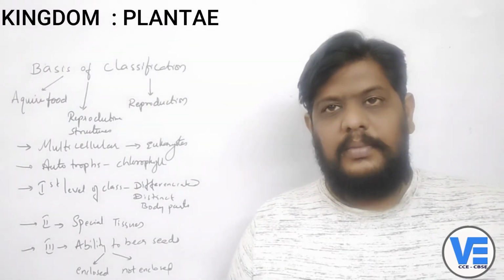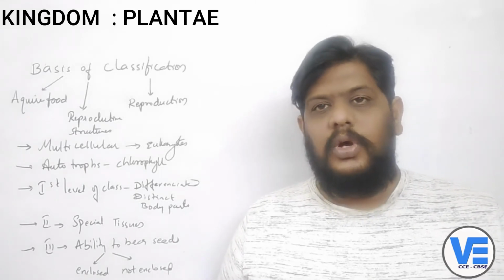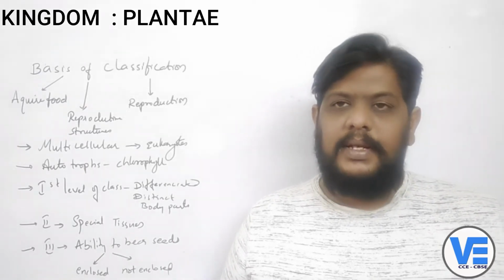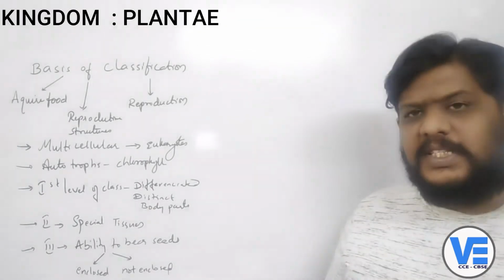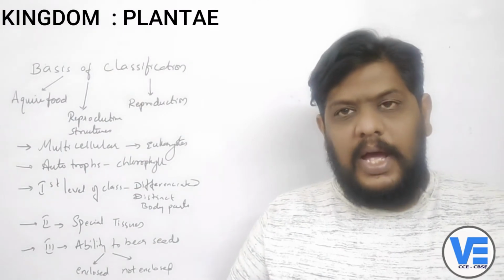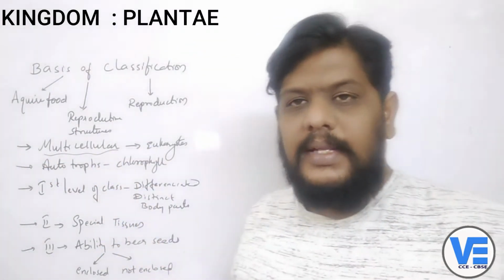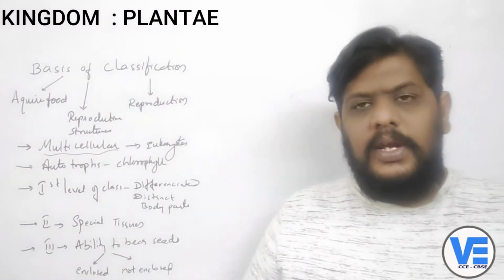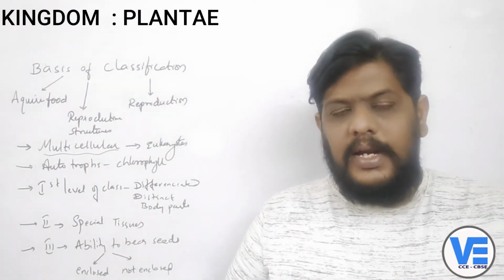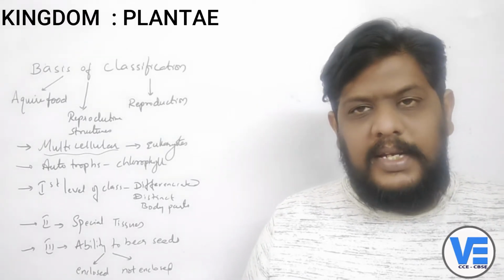PLANTAE. So the kingdom called PLANTAE. It's a very important topic and you need to concentrate a bit more on this particular topic. So now the first point we are going to talk about here is that these organisms which are in the PLANTAE kingdom are multicellular. They are multicellular organisms. Now what is multicellular? The organism which is made up of many cells is called a multicellular organism.